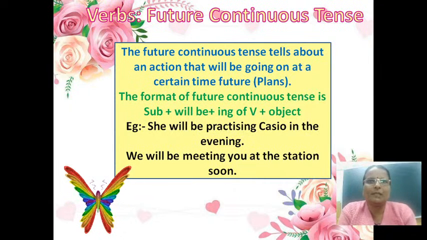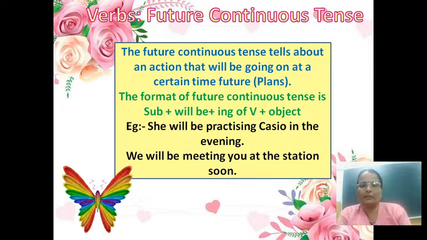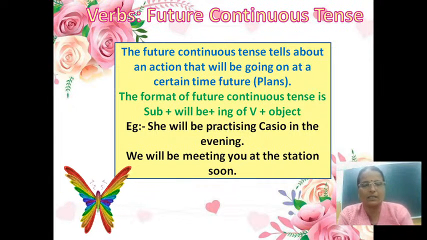Subject plus will be plus ing form of the verb plus object. For example, you see, she subject, will be, plus practice, ing form is practicing. She will be practicing Casio in the evening.